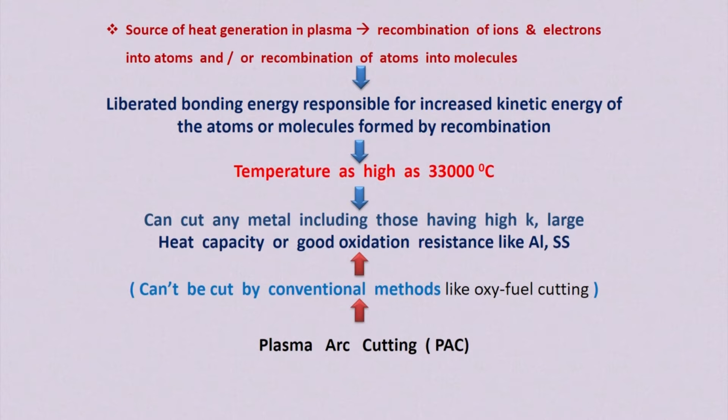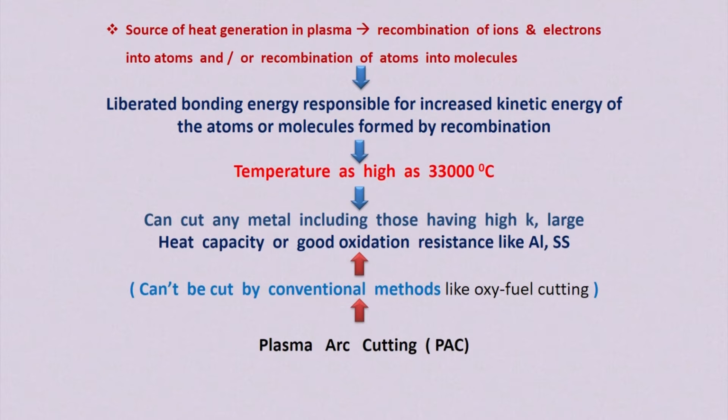So because of the recombination of these ions and electrons into atoms and these atoms into molecules, this liberated bonding energy generates a huge amount of heat.